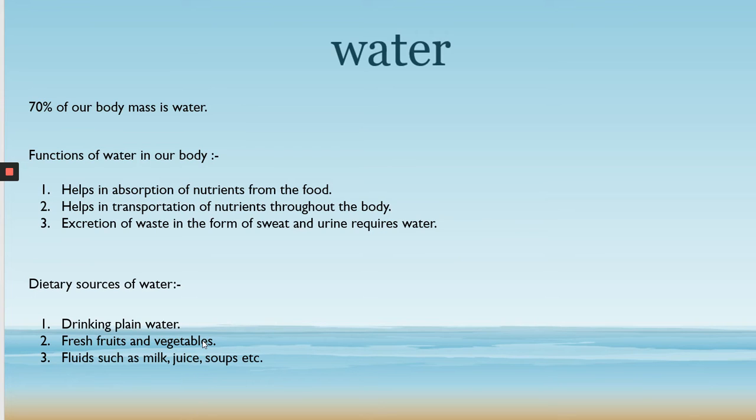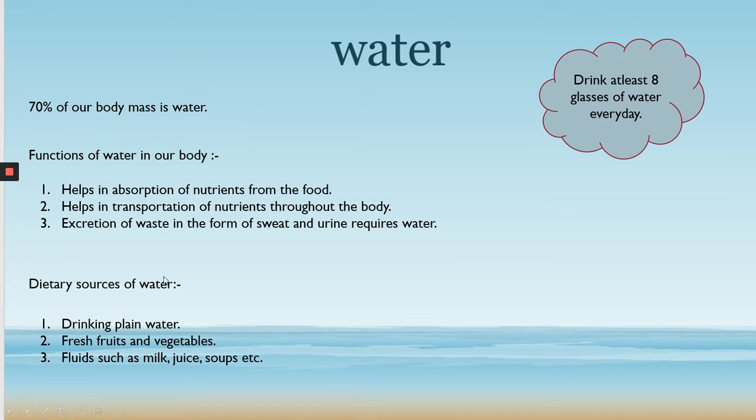That is the water. So we can take water in our body through fresh fruits and vegetables, and fluids like milk, juice, soups. These are also liquid forms, and these also contain water. So this is how we can have water in our diet.